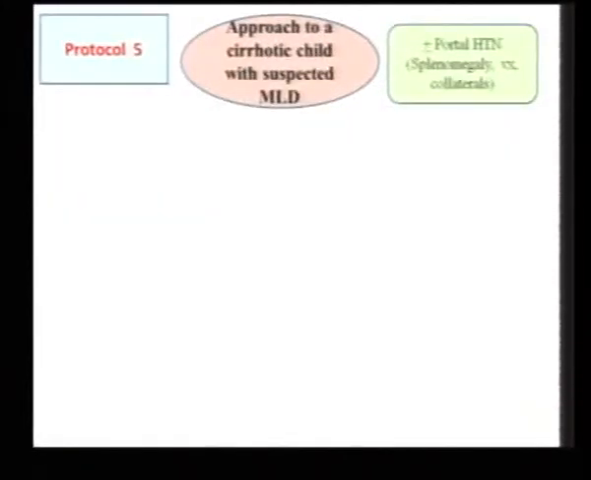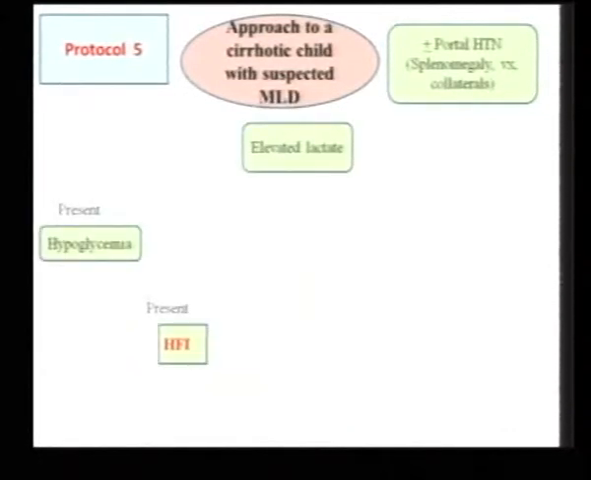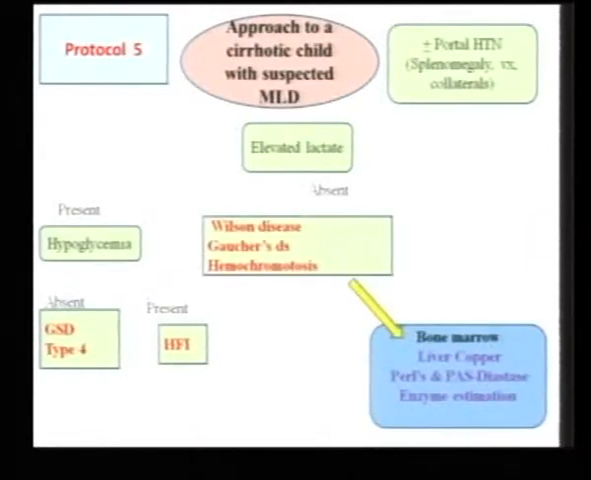The final protocol is for the cirrhotic child with suspected MLD. If he presents to you with hypoglycemia, HFI can do cirrhosis. We had one child, and that you should think about. If there is no hypoglycemia, GSD type 4. If elevated lactate is absent, Wilson's again is an important thing. Gaucher's can cause cirrhosis. Hemochromatosis can cause cirrhosis. So these things can be done. You can look at the bone marrow, you can look at the liver biopsy and decide.